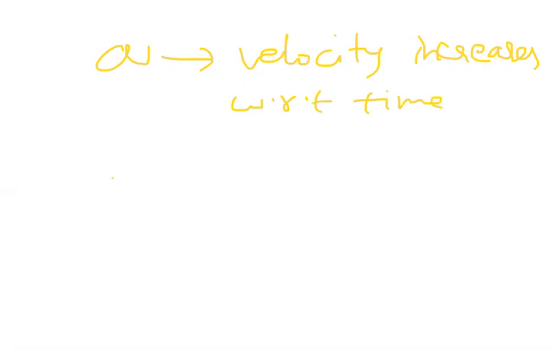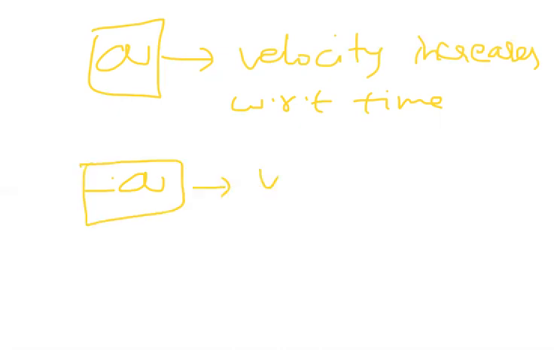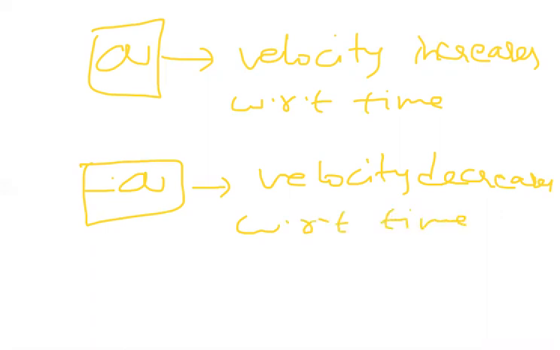What is minus a? Minus a indicates deceleration. Velocity decreases with respect to time.